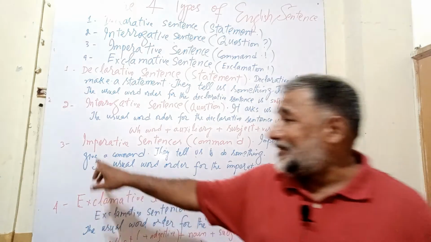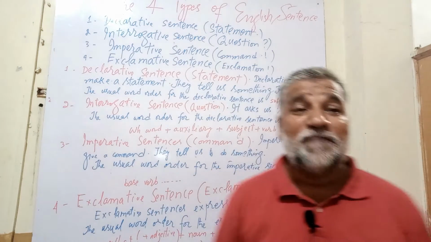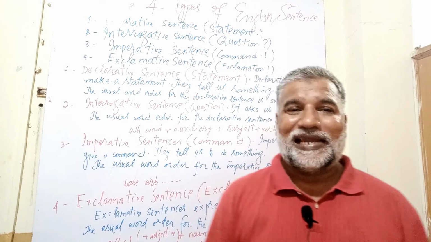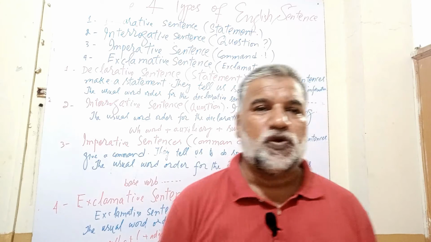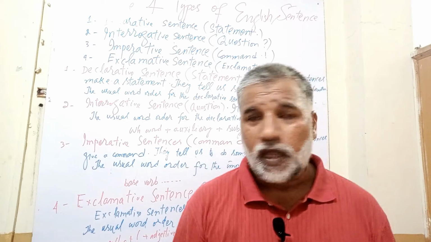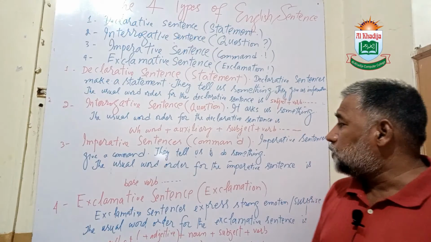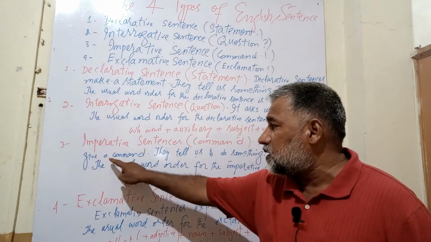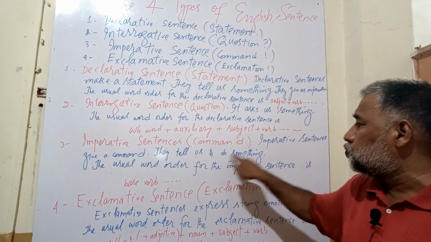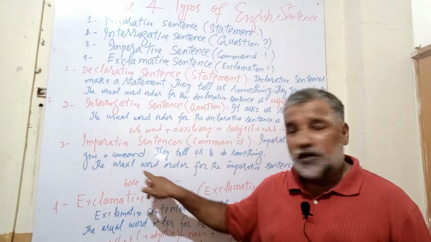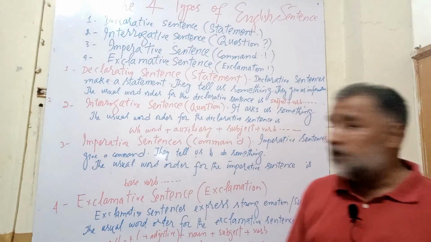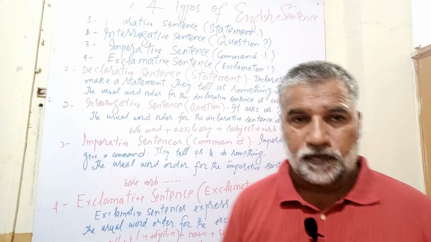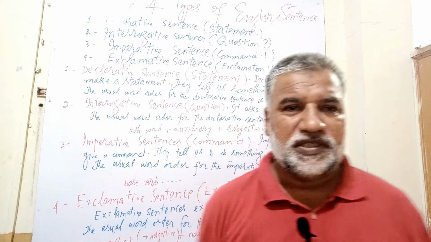So the third type of sentences are imperative sentences. An imperative sentence gives us some command, and it ends sometimes on a full stop and sometimes on a sign of exclamation. Let's see the sentences and the usual word order. Imperative sentences give us commands, they tell us to do something. The usual word order for the imperative sentence is base verb. We use verbs at the start.